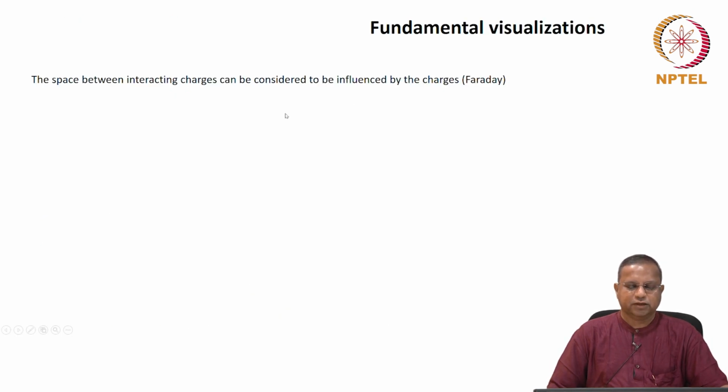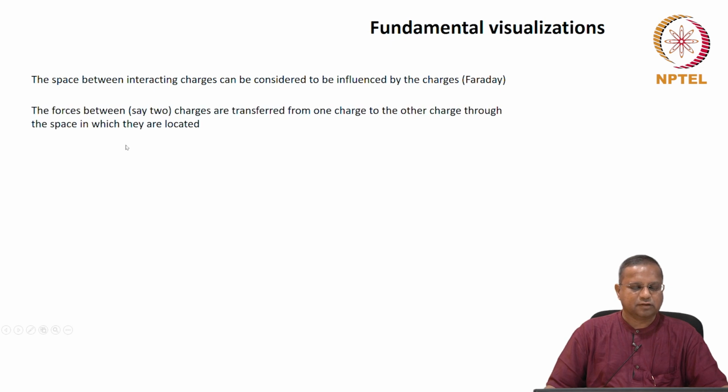So, some fundamental visualizations: the space between interacting charges can be considered to be influenced by the charges themselves. This is how Faraday saw it, others during that time also, and that led to the development of electromagnetism along those lines of visualization.